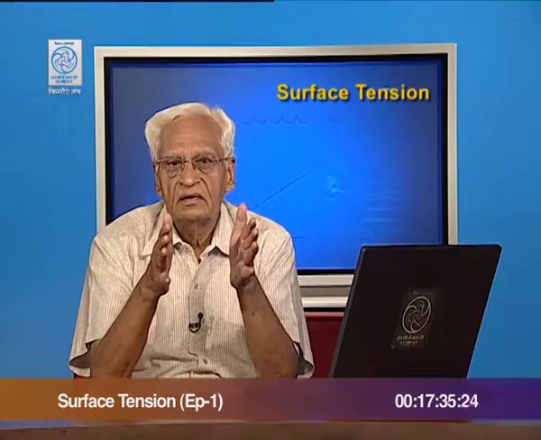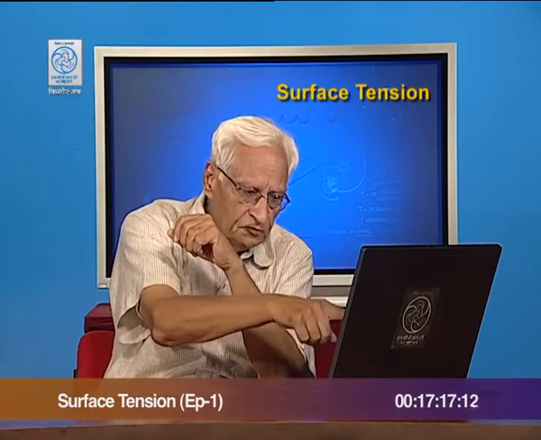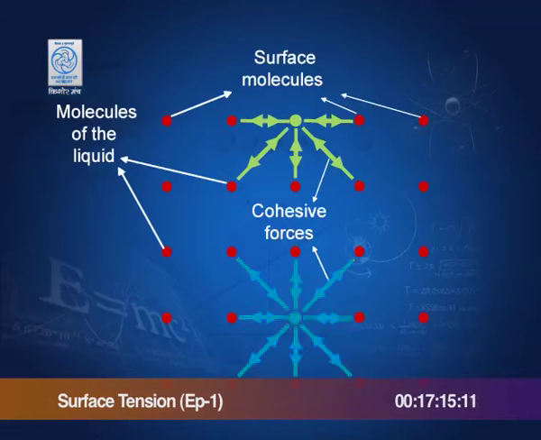Now, let us see the following. Suppose we have a liquid and this is kept in a glass vessel or some vessel. What happens? Inside the liquid, this is a molecule inside the liquid, and you see that it is interacting with all its neighbors, and the net force on this molecule, blue color, is 0. So this molecule is in equilibrium, and this is true of all other molecules.